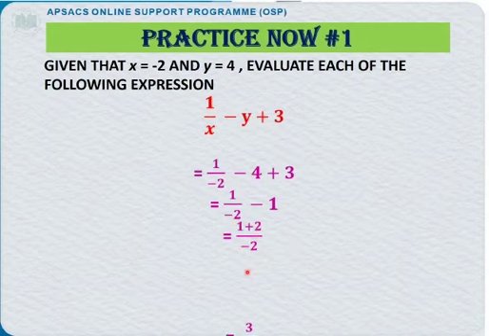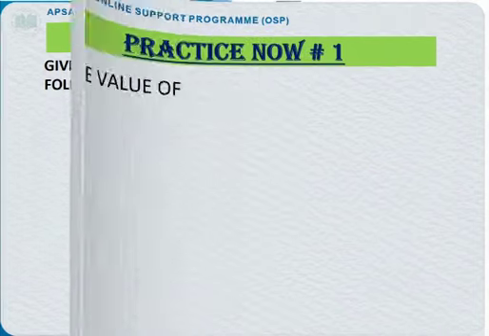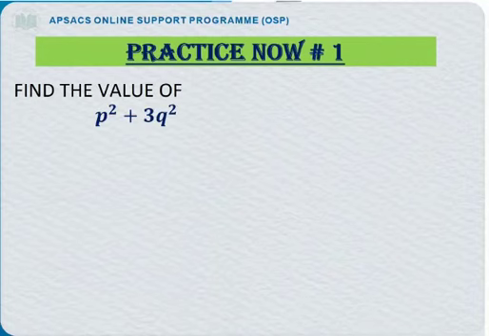So the answer we got is 3 upon minus 2. When we simplify into mixed fraction, we will get the answer minus 1 whole number 1 upon 2. Is it clear, students?